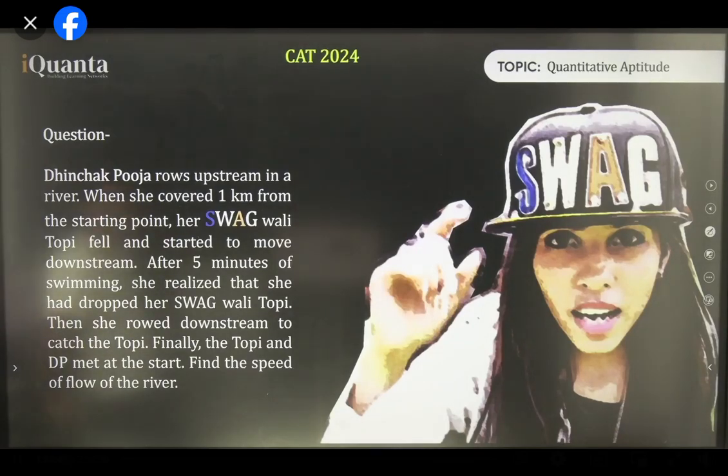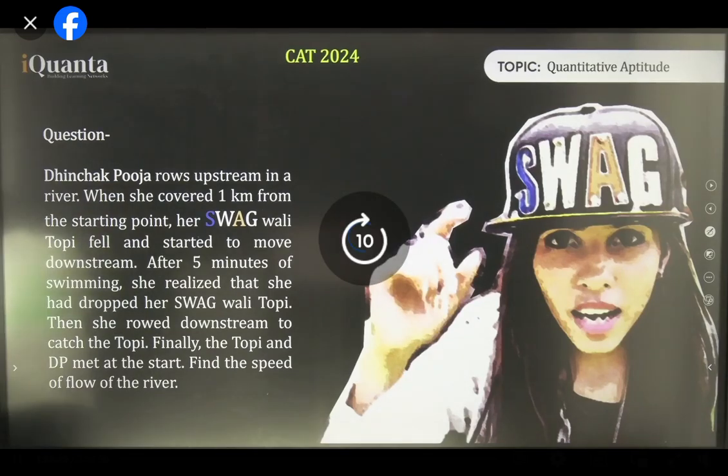Dinchak Pooja rowed upstream in a river. When she covered 1 kilometer from the starting point, her swag wali topi fell and started to move downstream. After 5 minutes of swimming, she realized that she had dropped her swag wali topi. Then she rowed downstream. Interesting question of today's session.